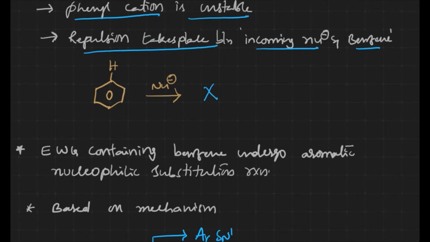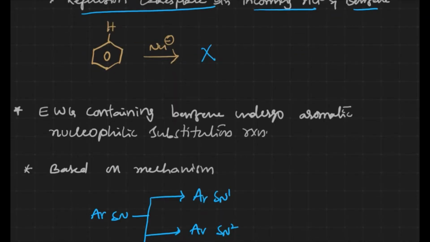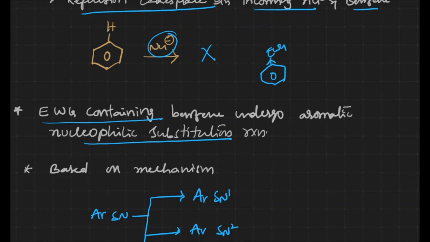We can't expect any nucleophilic substitution reaction, but we can expect it when an electron withdrawing group is there on the benzene. An electron withdrawing group containing benzene readily undergoes aromatic nucleophilic substitution reaction. Remember, a nucleophile generally has a negative charge. When an electron withdrawing group is there, electron shifting takes place towards it, and positive charge generates on the benzene ring. When positive charge is generated, the negative charge readily comes and attacks.